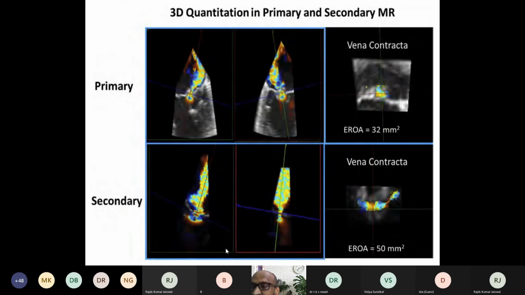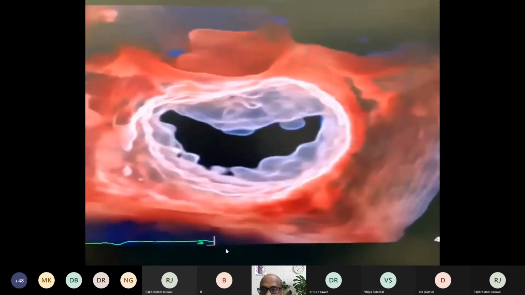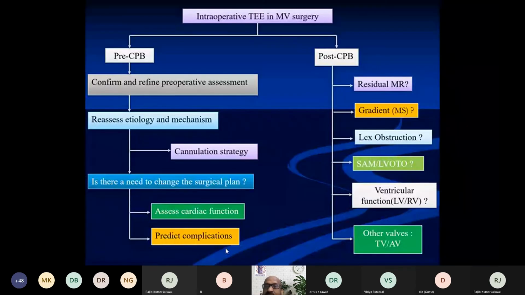In the evaluation of the vena contracta with 3D echocardiography and multiplanar reconstruction, you can see that, as I said, the vena contracta may not be really circular. And this is a transilluminated image of the mitral valve. And when we look at the mitral valve during surgery, we need to evaluate pre-CPB and post-CPB. Having said that, the evaluation of mitral regurgitation in the intraoperative settings